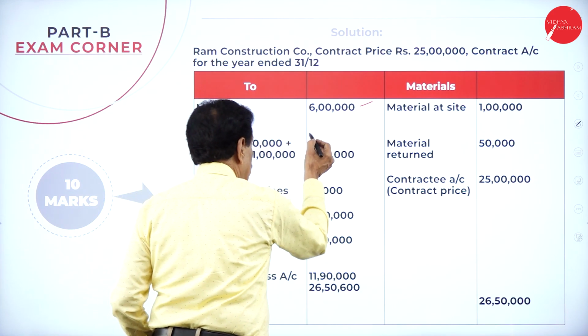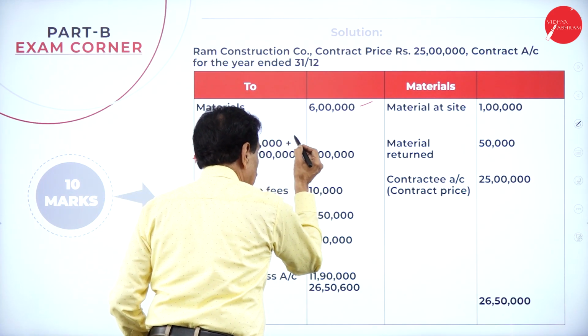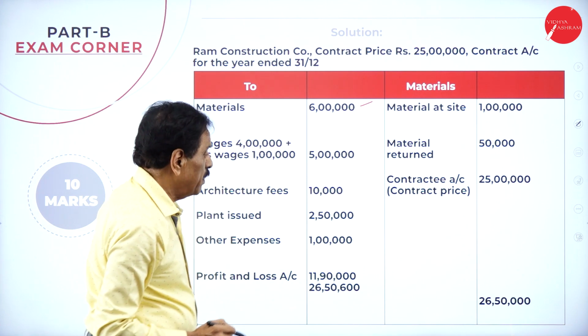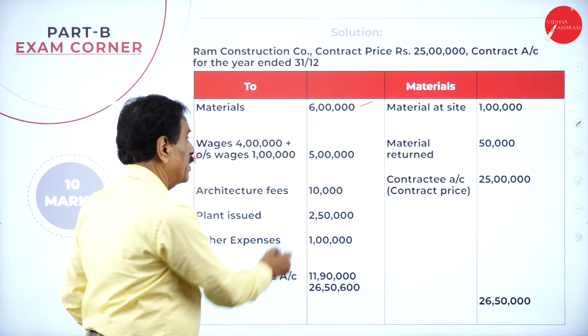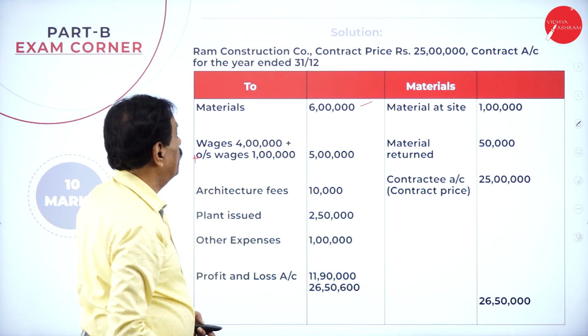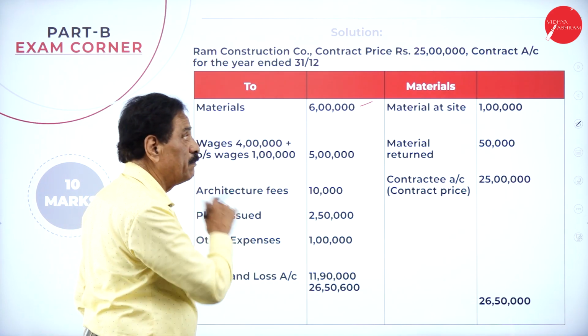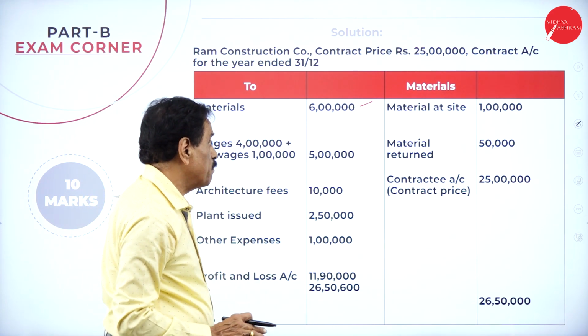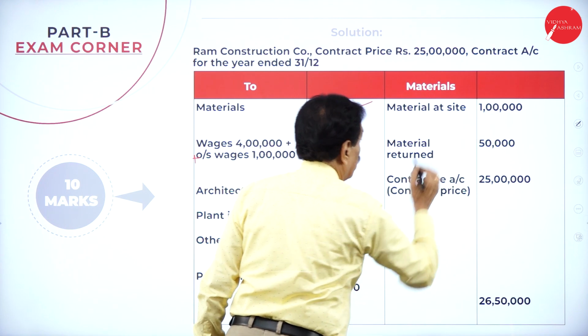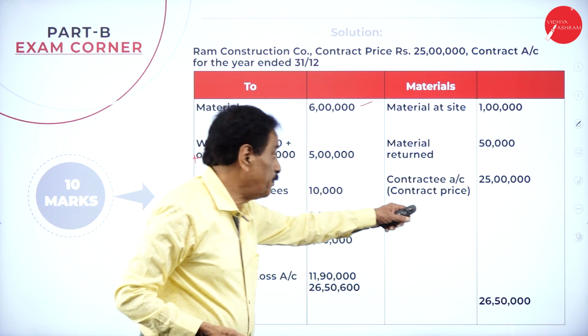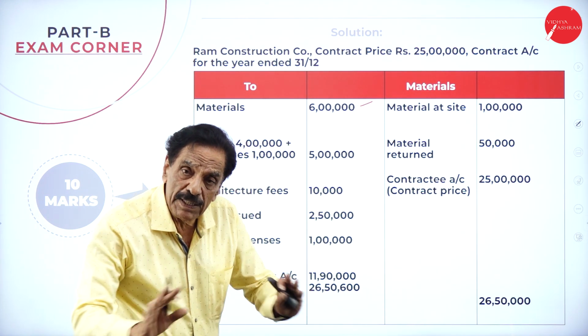6 lakh, 5 lakh, 11 lakh, if you add, these are all the expenditure of the contract. It will be completed on 31st December, in the same year. Material at site is 1 lakh. Material return is 50,000. The work has been completed in the same year.